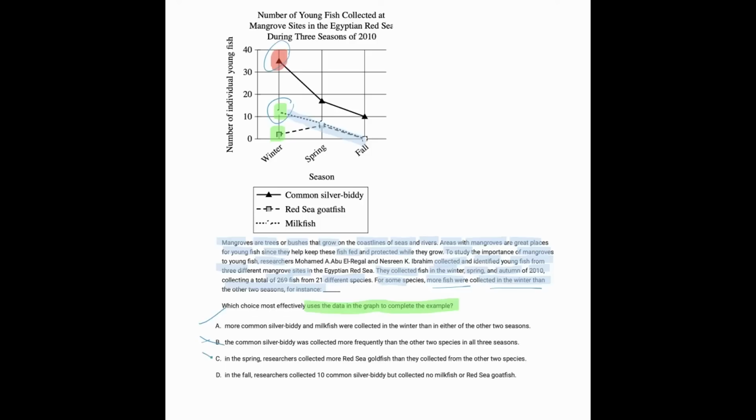Well, we don't really care about the spring because the whole point is to look for what happens in the winter. And D, in the fall, they collected 10, but collected no milkfish or Red Sea goldfish. Now, that doesn't matter because we care about the winter, not the fall. And so the answer here is A.